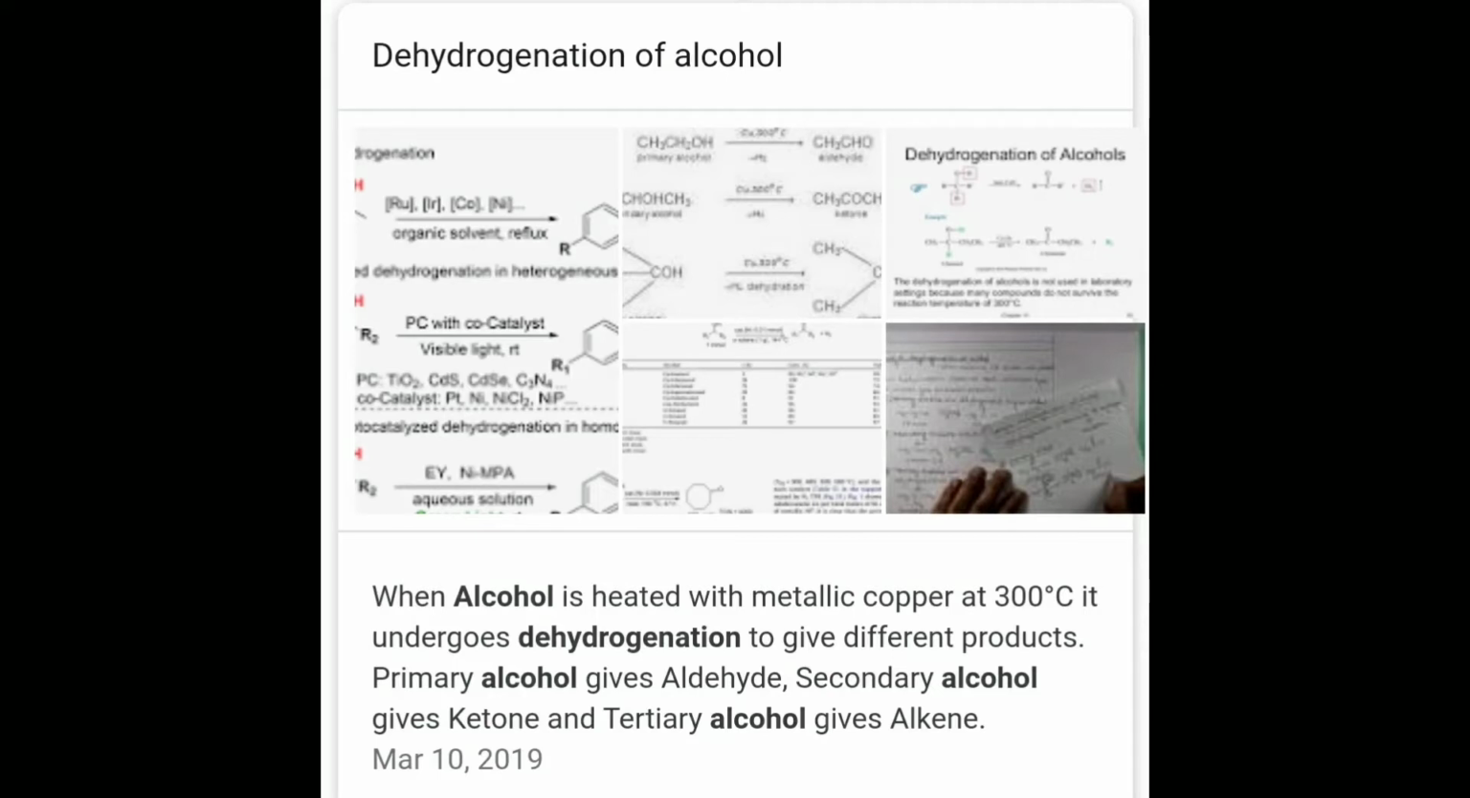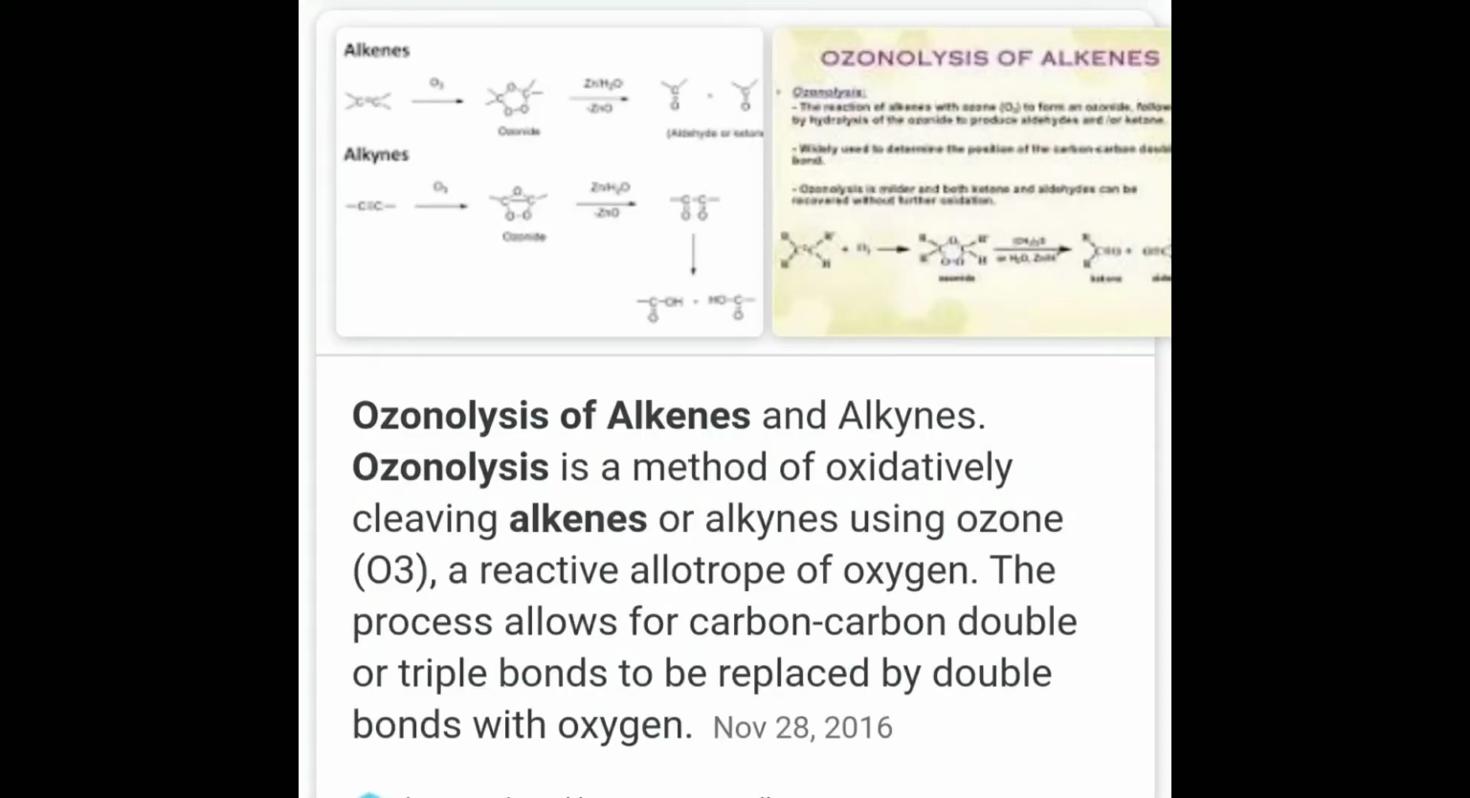When alcohol is heated with metallic copper at 300 degrees Celsius, it undergoes dehydrogenation to give different products. In this, primary alcohol gives aldehydes and secondary alcohol gives ketones. The next method for preparation of aldehydes and ketones is from hydrocarbons.